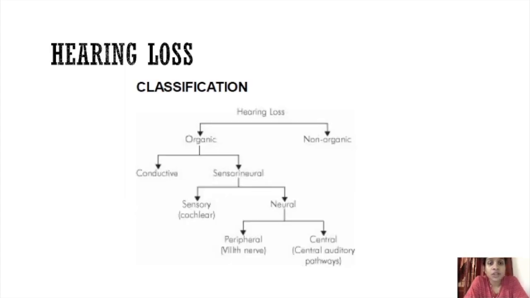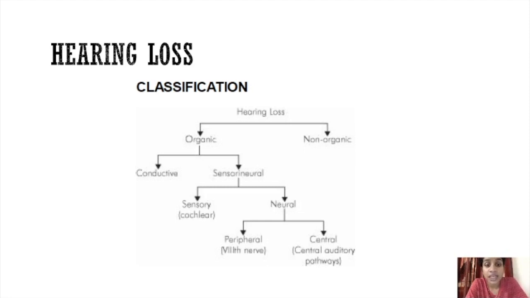Hearing loss or deafness can be classified into two, organic and non organic. Organic means organic lesions. As a part of the lesion, they are getting hearing loss. Non organic means without any organic lesions, that is mainly psychogenic hearing loss.